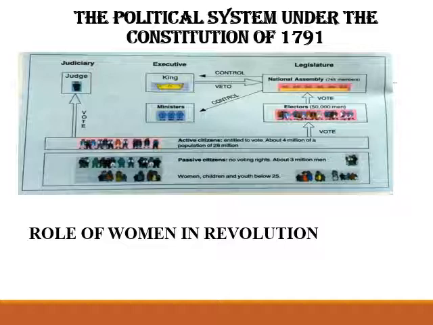Women in France were disappointed with the constitution of 1791. Why? Because they had no right to vote. It reduced them to passive citizens who had no political rights. Okay, so with the passage of time in France, some laws were passed by the constitution of France. After that, some improvements were there.